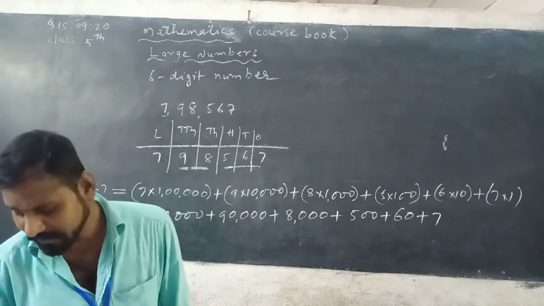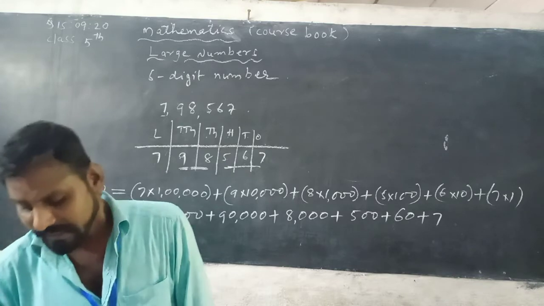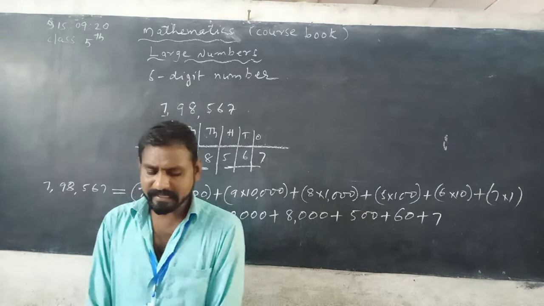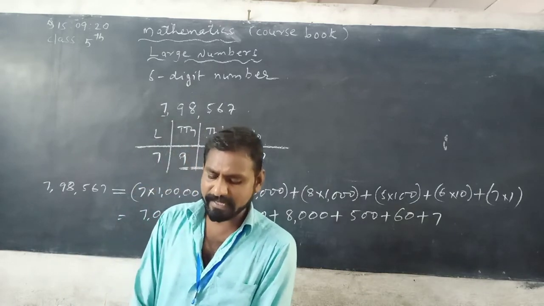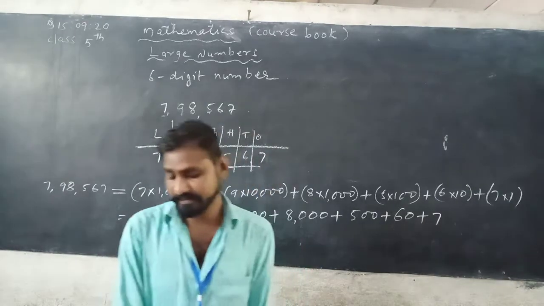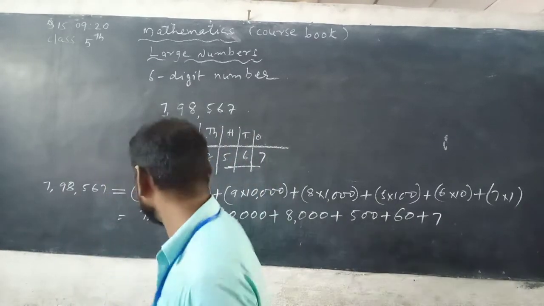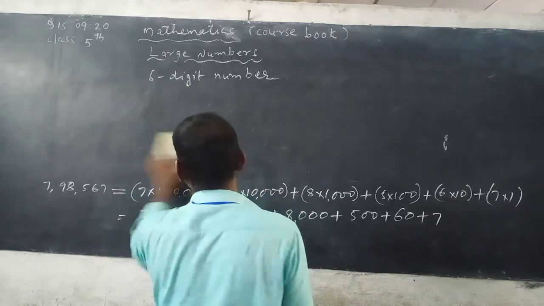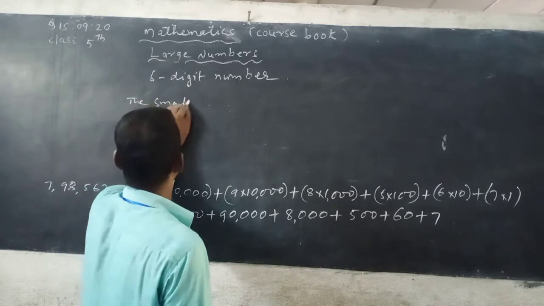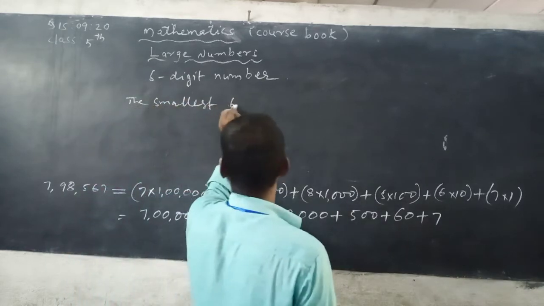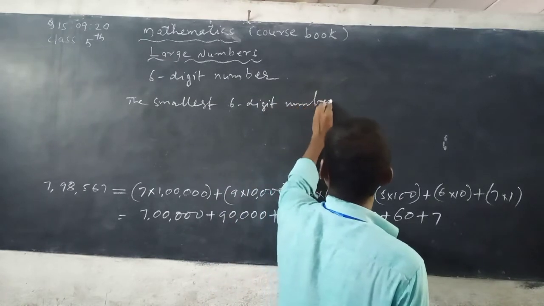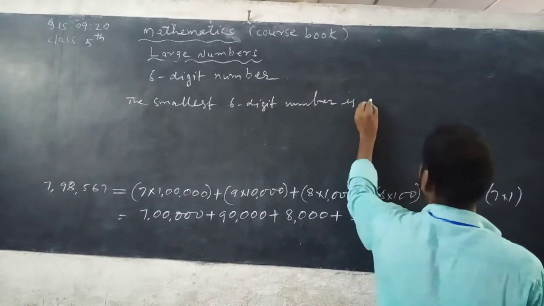See here, listen carefully. Here is one thing to notice. The sixth place is called, as I already told you, the lakhs place. So the smallest 6-digit number is 1 lakh.